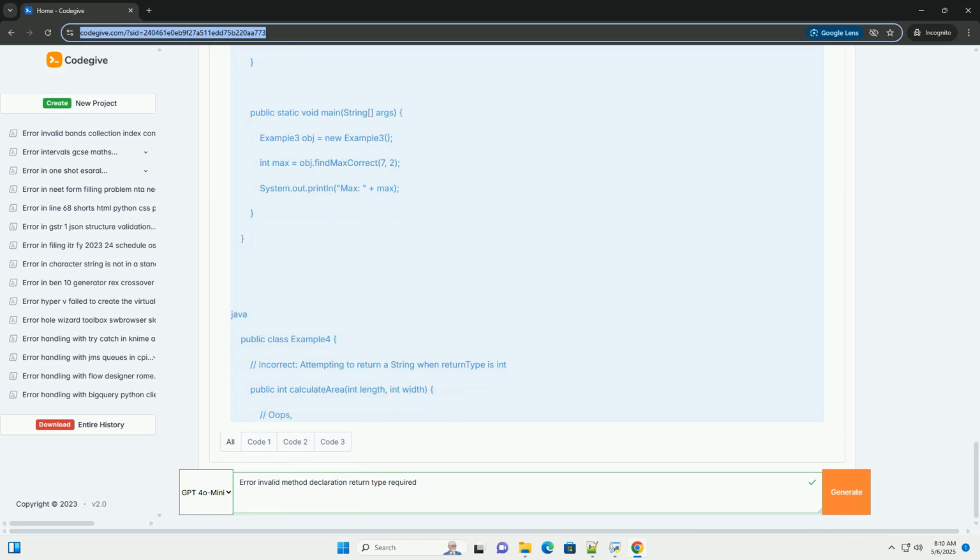Comments: add comments to explain what your methods do, especially if the logic is complex or non-obvious. Comments help other developers, and your future self, understand your code. Return types versus side effects: methods can have both a return value and side effects, actions that modify the state of the program, like printing to the console or writing to a file.